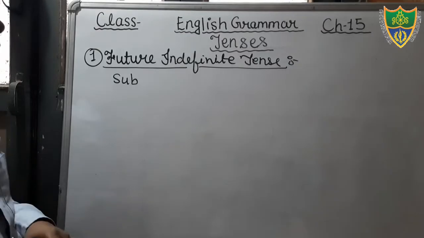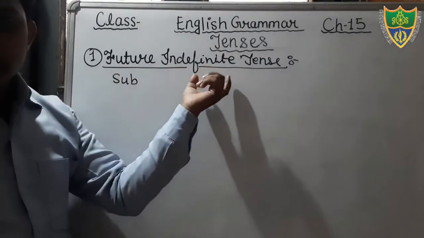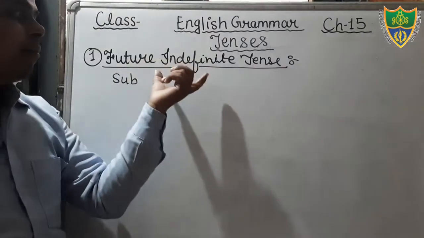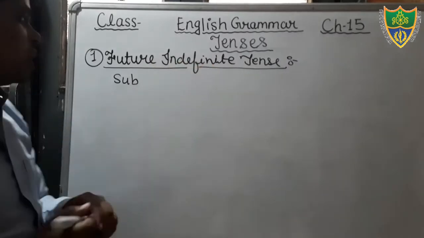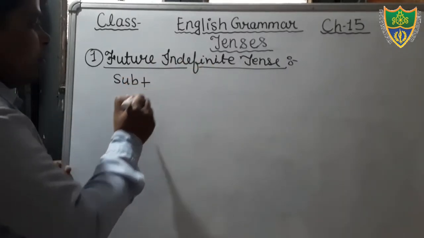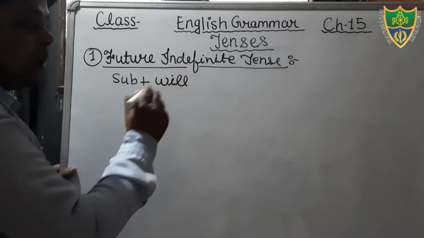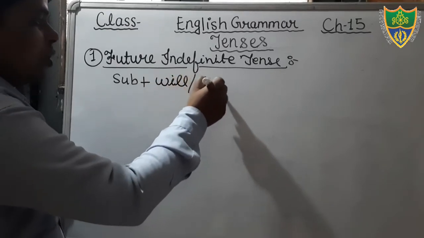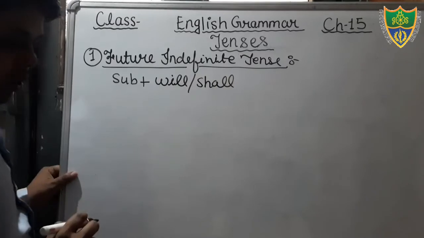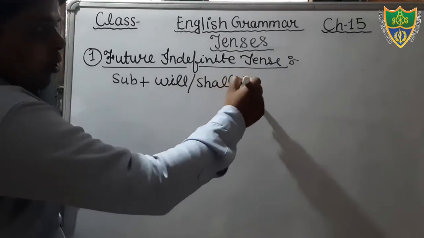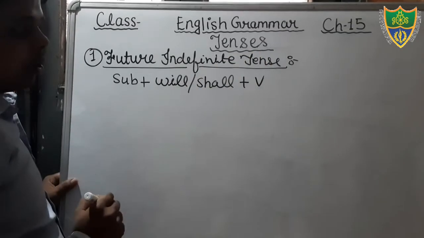Let's see. In the simple future tense, meaning the future indefinite tense, the structure will be: subject, and after that you will use the helping verb will or shall according to the subject. Then you will use the first form of the verb, the main verb.